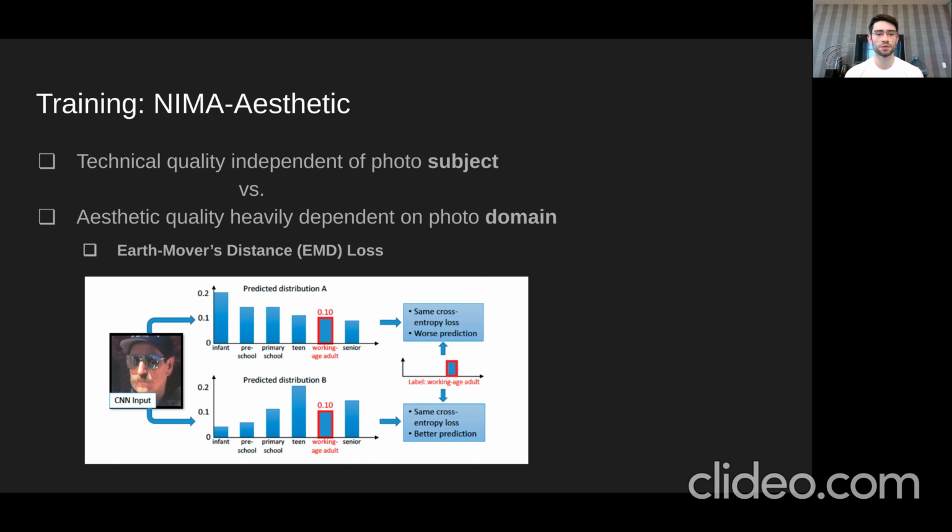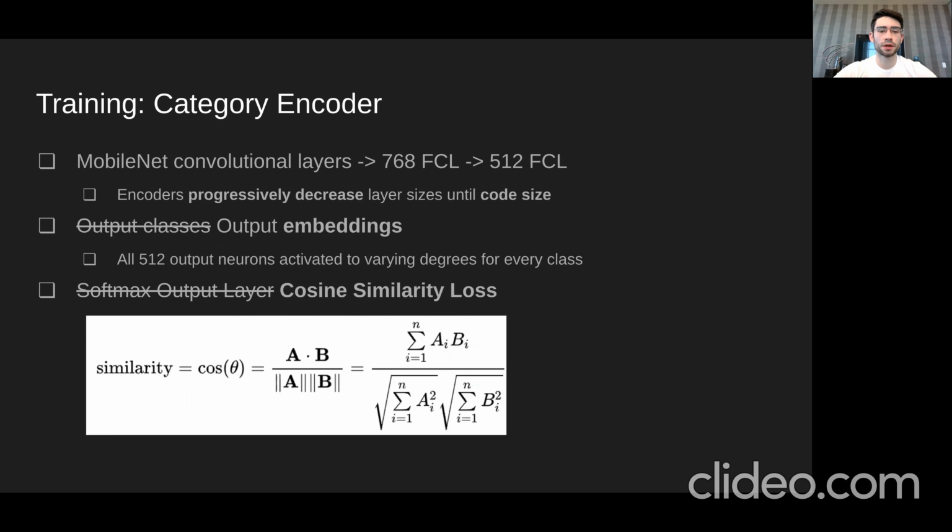So I use Earth mover's distance as my loss function. And what this does is just measures the aggregate distance between probability distributions, and it works in this case.